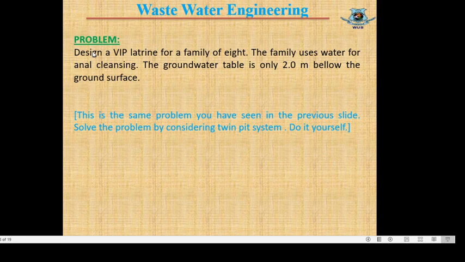You have to design this one yourself. Here is a note: this is the same problem you saw in the previous slide. Solve this problem by considering a twin pit system. In that question we designed it by considering a single pit option, and in this question we have to design this.